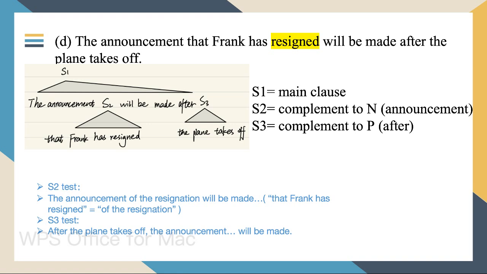Sentence 3 is a complement to the preposition after. We can test by saying: after the plane takes off, the announcement will be made. So it's correct.